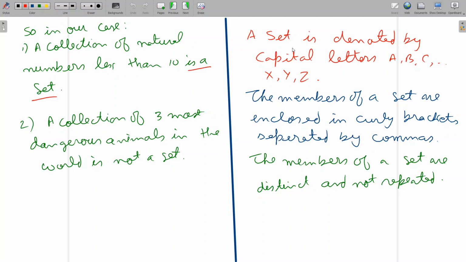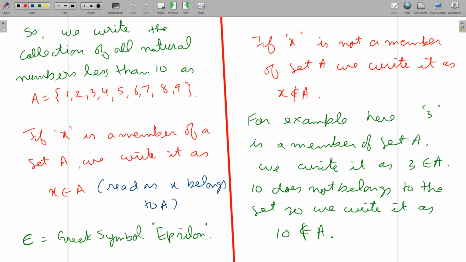Now a set is denoted by capital letters, say A, B, C, D, E, or X, Y, Z. We can denote it by any capital letter. The members of a set are enclosed in curly brackets separated by commas, and the members of a set are distinct and not repeated. So this is very important. So we write the collection of all natural numbers less than 10 as A equal to, we will first make the curly bracket, in that we will write down the members separated by commas: 1, 2, 3, 4, 5, 6, 7, 8, 9.